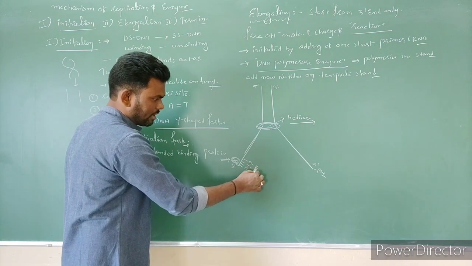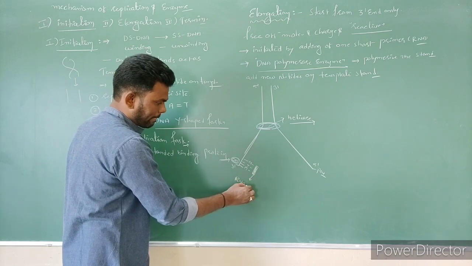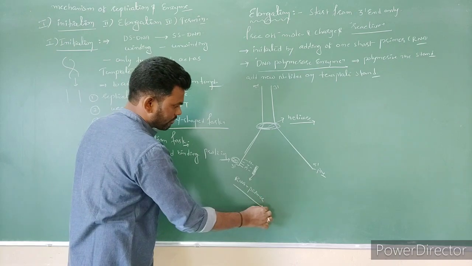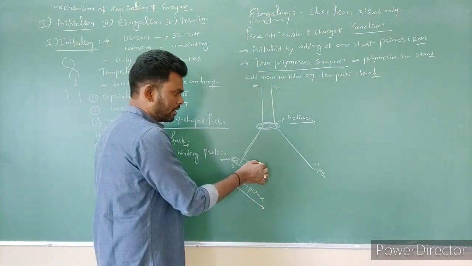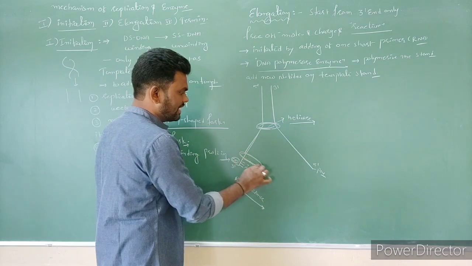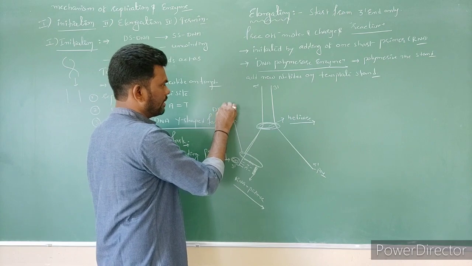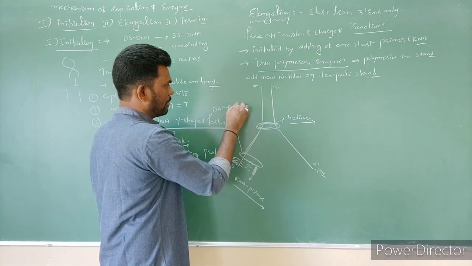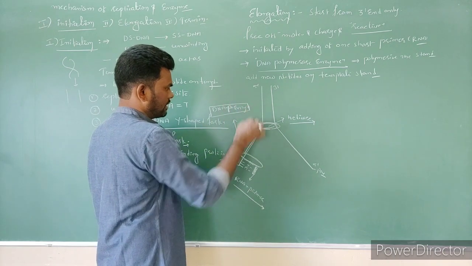This is an RNA primer, right? After adding the RNA primer, what happens here? This is the DNA polymerase enzyme.